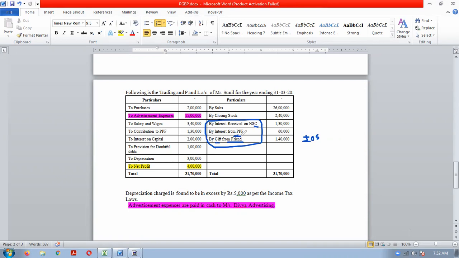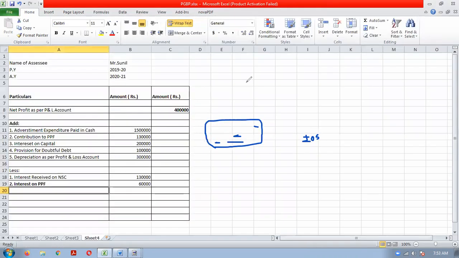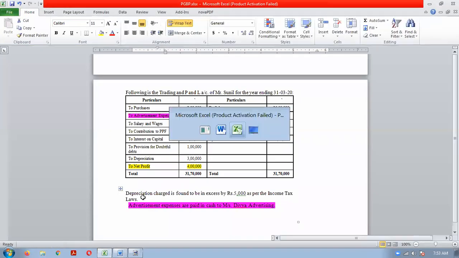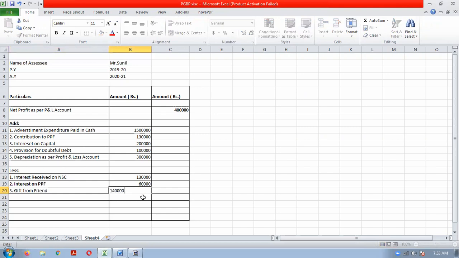So we will reduce all these so that we get the actual taxable business income. Gift from friend, how much is it? 1,40,000.